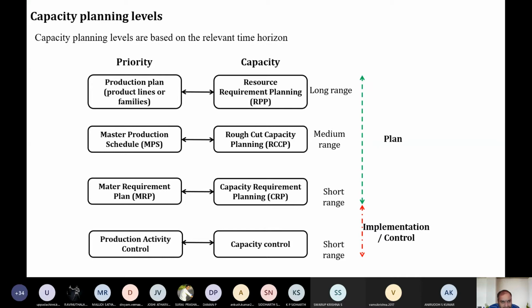Here only the production plan is there, nothing is available. You're going to start from scratch, so that we call as long range. Since it is going to be happening sometime late, we call it long range capacity planning, or it's also called resource requirement planning.